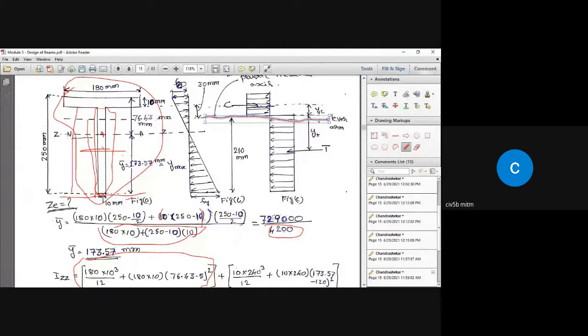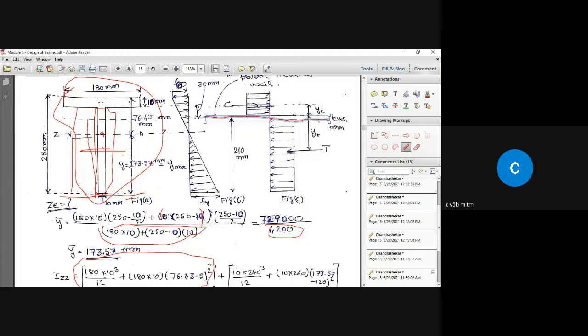But as far as YC is concerned, it is not going to be half the total depth, because the total compressive force will be acting on this area, that is the top flange, and a part of the web. So as a result, the resultant of these two forces will fall somewhere here.